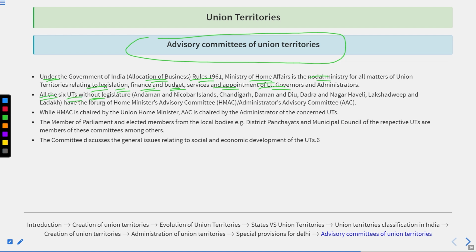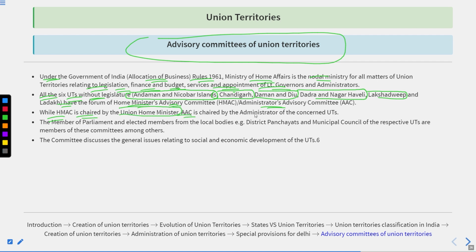All the 6 UTs without legislature, like the Andaman and Nicobar Islands, Chandigarh, Daman and Diu, Dadra and Nagar Haveli, Lakshadweep, and Ladakh, have the Home Minister's Advisory Committee and the Administrator's Advisory Committee. The Home Minister's Advisory Committee is chaired by the Union Home Minister.